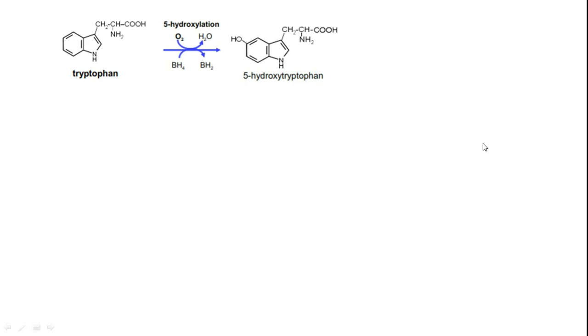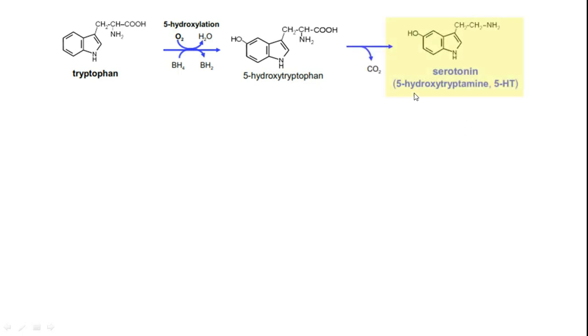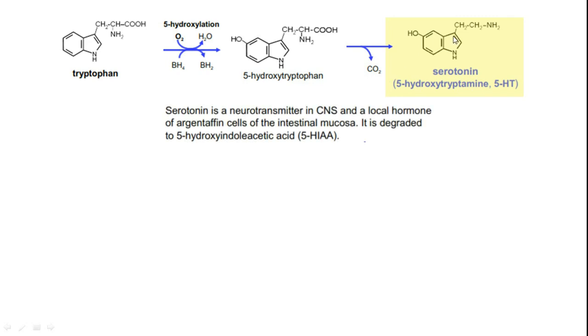Further, tryptophan metabolism: if you see regular metabolism, how it is happening, the first step is hydroxylation. Here also biopterin-mediated hydroxylation happens to give us 5-hydroxytryptophan. So here comes decarboxylation. As I told you, whenever we have nitrogen with the carbon skeleton, it shall contain some kind of biological activity. Decarboxylation gives us serotonin or 5-hydroxytryptamine, because we have removed the carboxylic acid unit as carbon dioxide, so it is becoming an amine, 5-hydroxytryptamine.